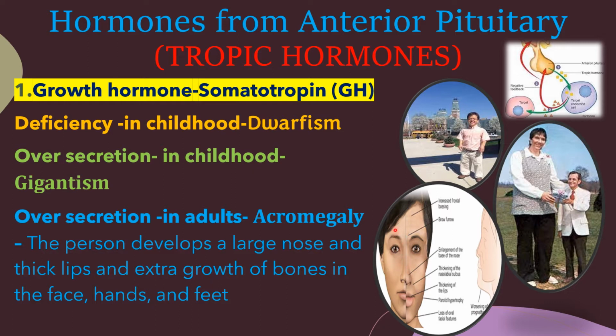Yes, here you can see acromegaly. The person develops a large nose compared to the normal feature. The person develops a large nose and thick lips and extra growth of bones in face, hands and feet. Then here you can see dwarfism, gigantism.